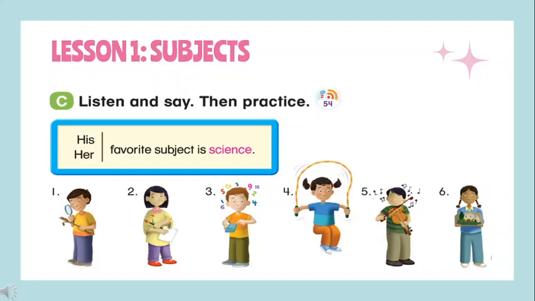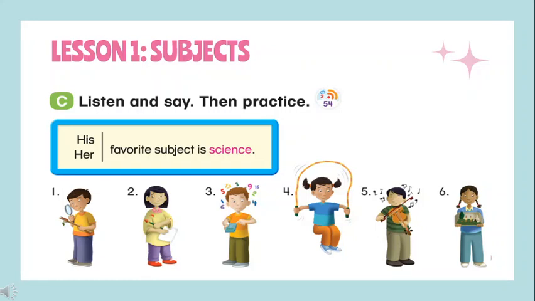Her favorite subject is science. 1, His favorite subject is science. 2, Her favorite subject is art. 3, His favorite subject is math. 4, Her favorite subject is PE. 5, His favorite subject is music. 6, Her favorite subject is social studies.